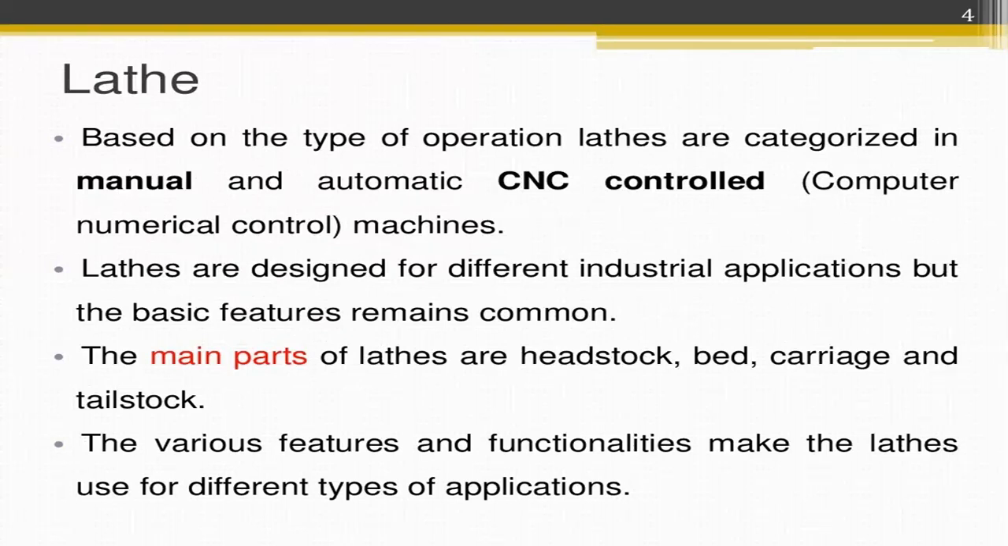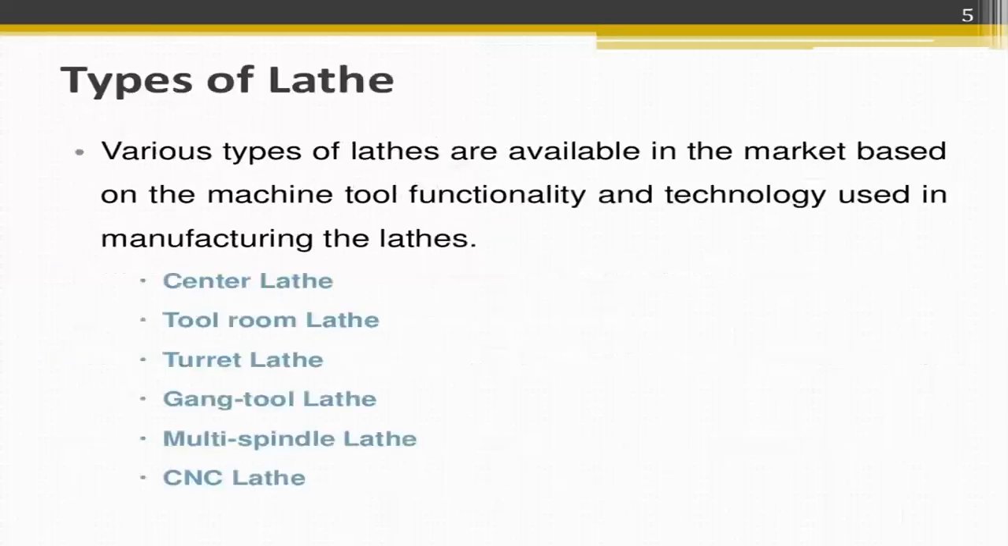Lathes, based on the type of operation, fall into the categories of manual and automatic CNC controlled. Lathes are manual and CNC controlled machines. Lathes are designed for different industrial applications, but the basic features remain common. The lathe is a common one, but depending upon the industrial application, the designs will vary. The main parts of lathe are headstock, bed, carriage, and tailstock. The various features and functionalities make the lathe usable for different types of applications.